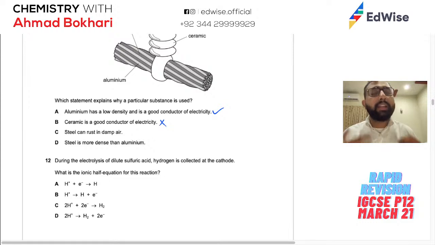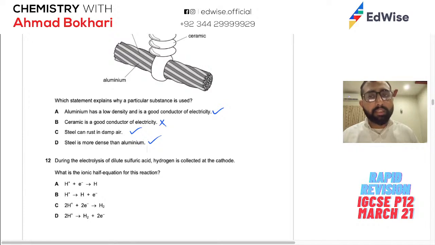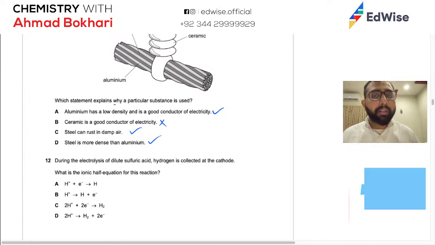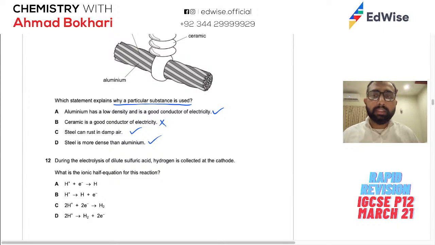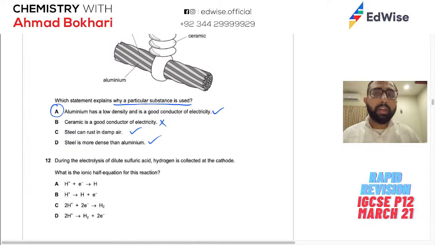Secondly, अगर let's suppose ये statement ठीक है, उसने कहा तो नहीं है stainless steel है, तो ये तो बात ठीक हो गई ना कि steel can rust, तो कोई in their right mind will they use it to conduct electricity or wires? It is more of a disadvantage of using steel. Similarly, D is also a disadvantage of using steel. Even if the statement is correct, let's suppose ये दोनों statement correct हैं, they are still disadvantages. They are not why a particular substance is used. So that means this is true and this is also what fulfills the purpose of using them in overhead power cable.